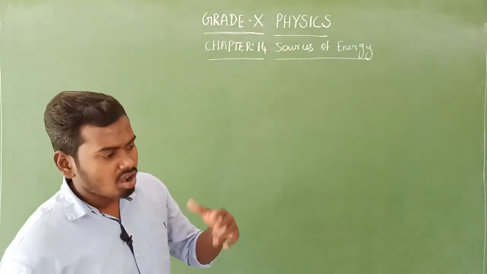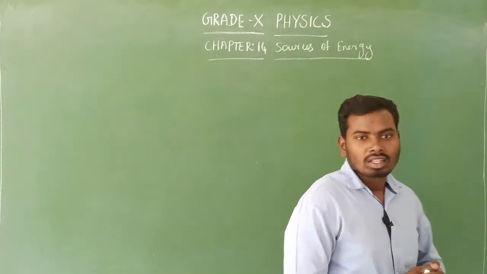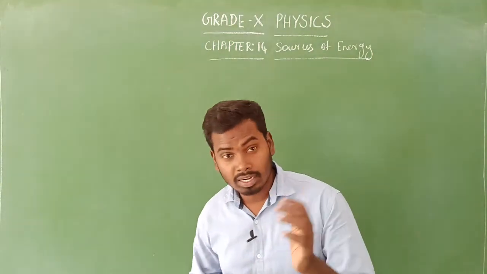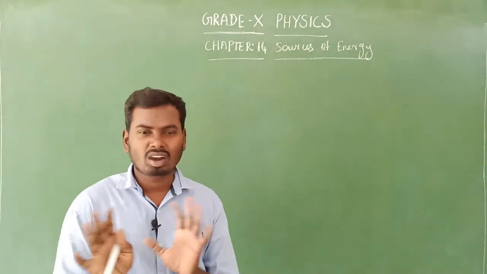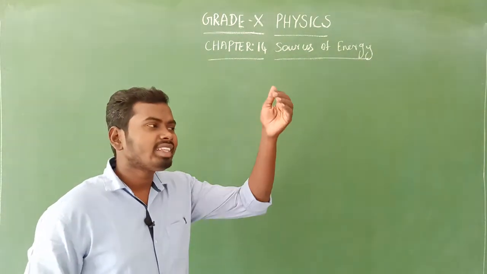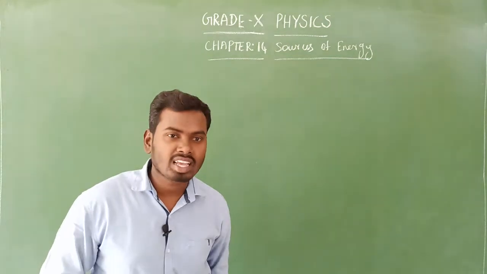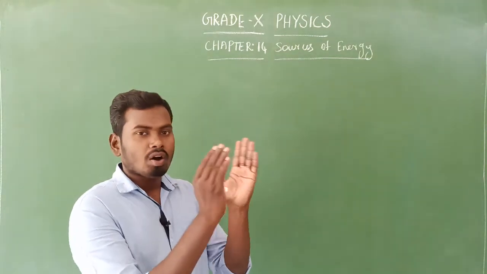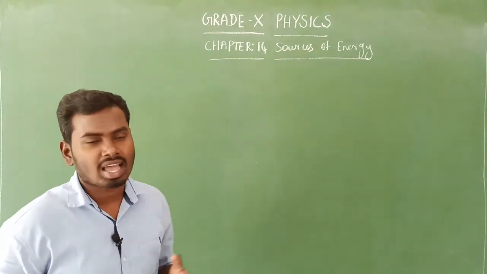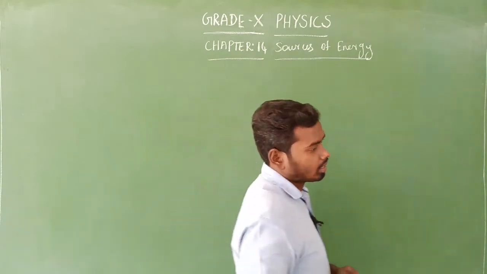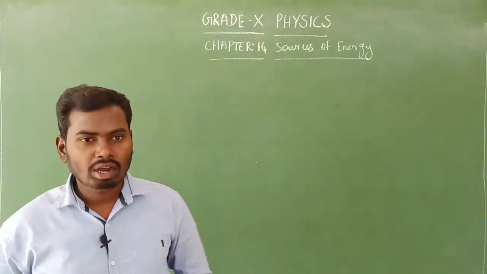Then the last one, what is that? Accessibility. That should be easily available and cheap. That is called accessibility. So under all these six aspects, six criteria, we can decide whether a source of energy is a good source. Is it clear? Yes, that's all we have seen up to here.